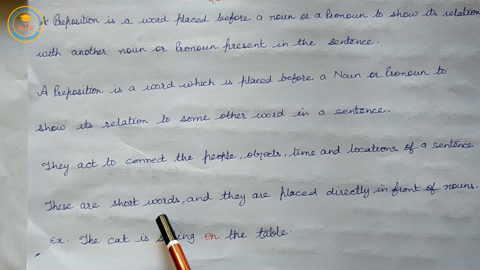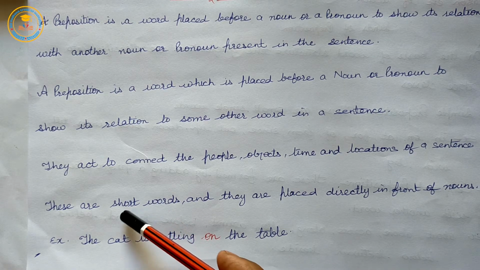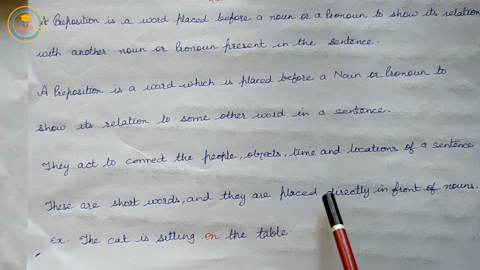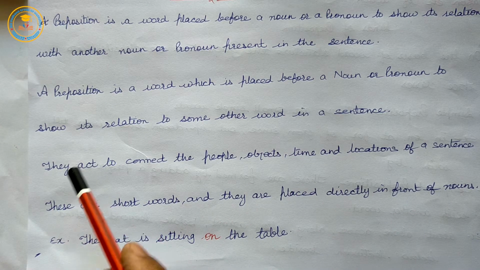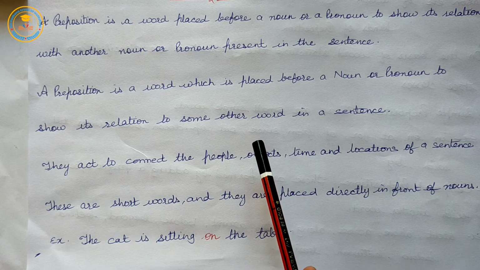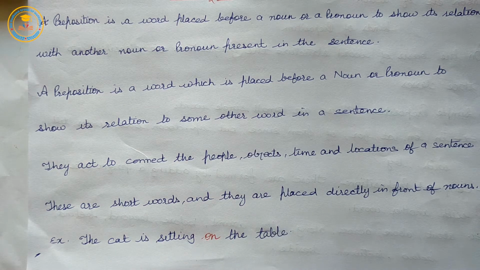These are short words and they are placed directly in front of nouns. So, we can say that the preposition acts as a glue to join the sentence, to place a word before a noun or pronoun to show its relation with other words in the sentence.